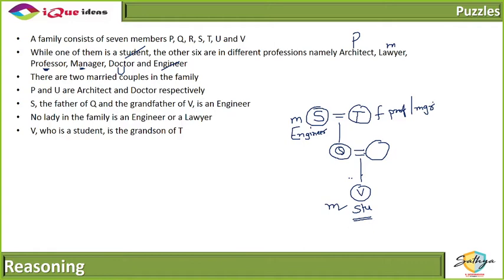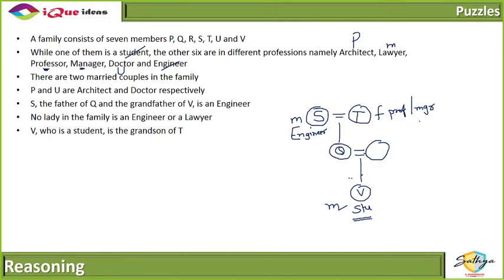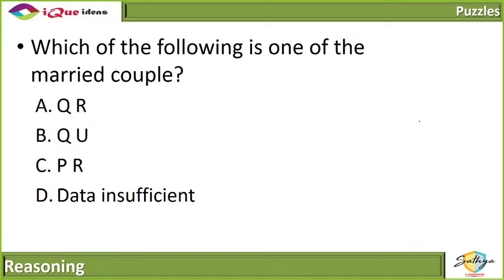Is there any other piece of information that we can derive here? No. So let's take a look at the questions. Is this enough to answer our questions? Which of the following is one of the married couples?